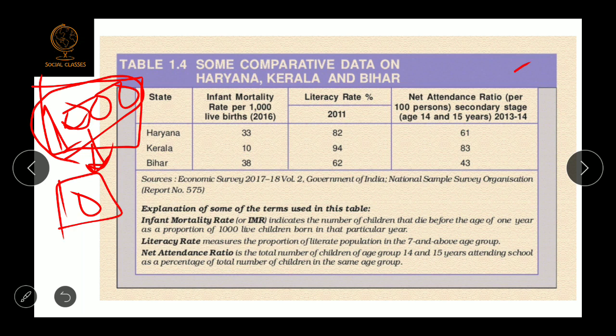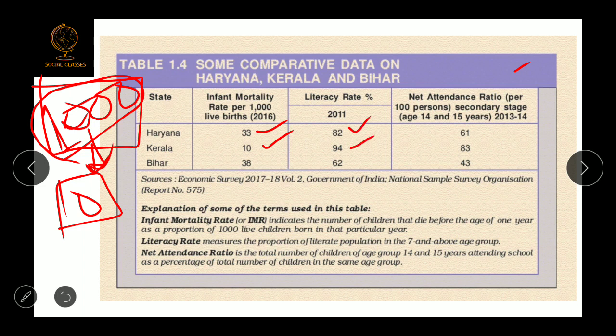So in Haryana the infant mortality rate is 33. Remember, Haryana had the highest per capita income among these three states. And Kerala, which has a lesser per capita income than Haryana, has an infant mortality rate of only 10. It shows that Kerala has better medical facilities than Haryana. What about the literacy rate? Haryana had the better per capita income as compared to Kerala, but when we talk about the literacy rate, Haryana has 82% while Kerala has 94%.